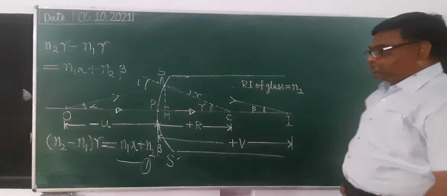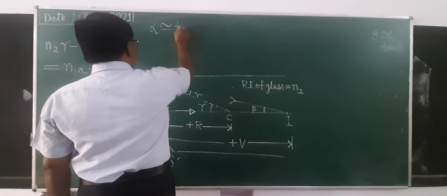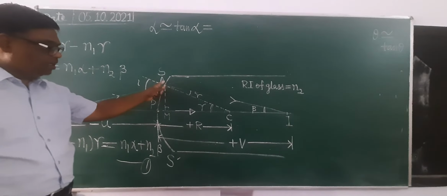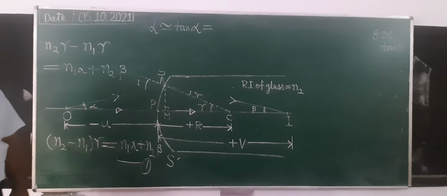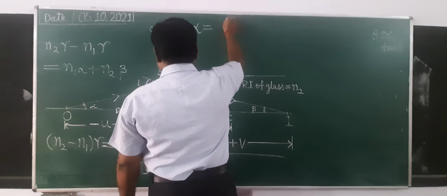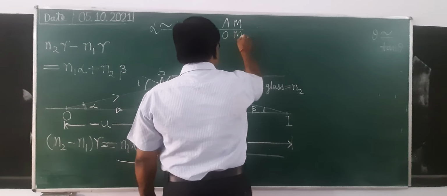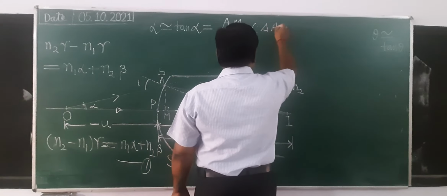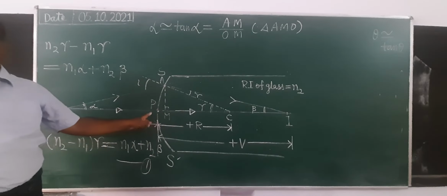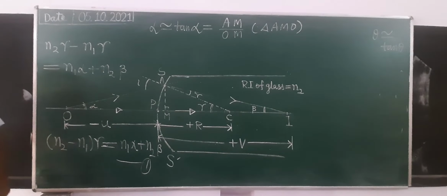So see here, alpha will be nearly equal to tan alpha, and tan alpha you can determine from triangle AMO, which is AM upon OM. But as I already stated, M and P are very close, therefore they can be treated as the same point. Therefore OM we can write as OP.